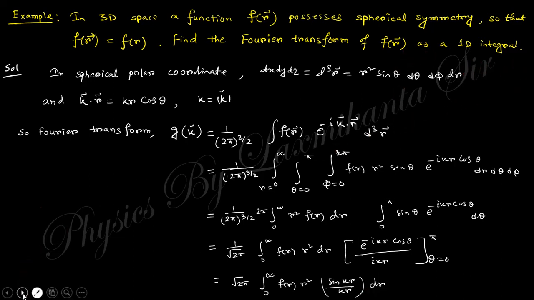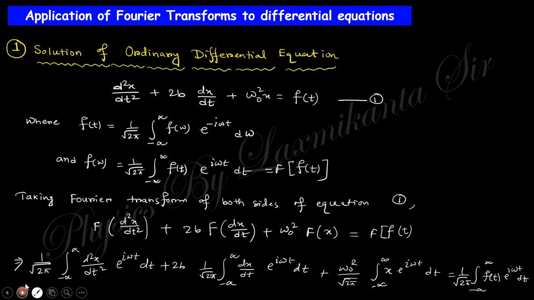Clear? Next, there are some applications of Fourier transformation in differential equations. Actually there are various applications of the Fourier transformation. The first application you can see is that an ordinary differential equation can be solved by this Fourier transformation. How? This is the ordinary differential equation, and the Fourier transformation is the transformation between omega and t. Clear? So the inverse transformation will be like that.